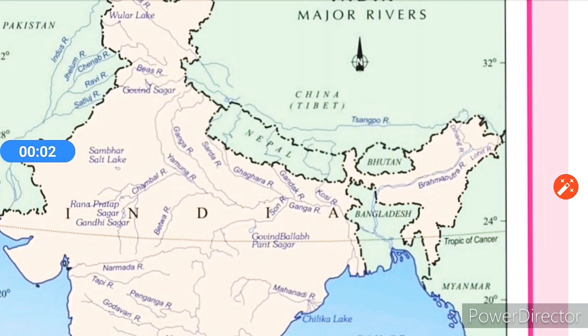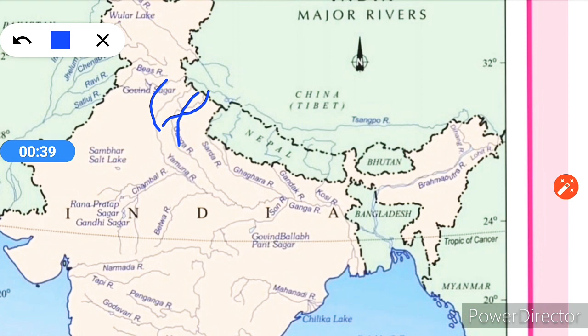Now the second river system is the Ganga river system. Now here we will see from where it originates. The headwater of the Ganga, called Bhagirathi, is fed by the Gangotri glacier and joined by Alaknanda at Dev Prayag in Uttarakhand. At Haridwar, the Ganga emerges from the mountains to the plain.